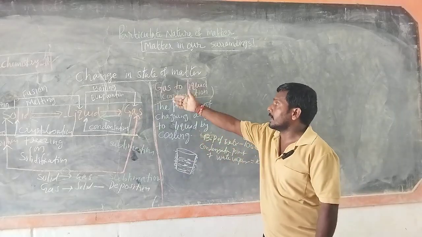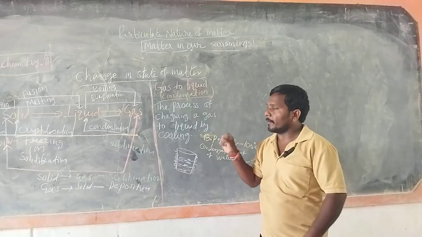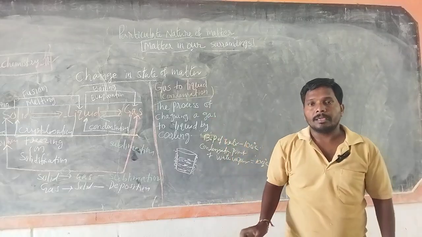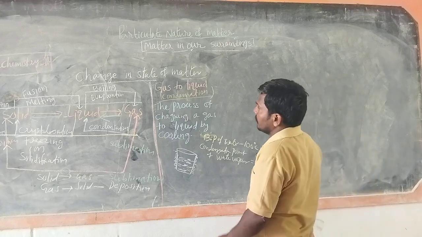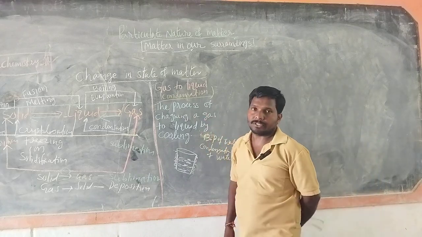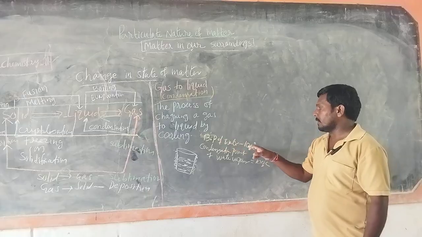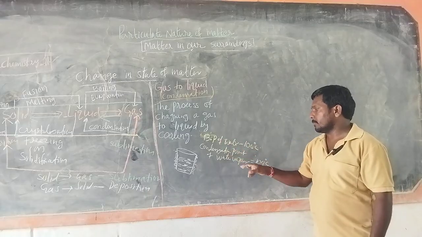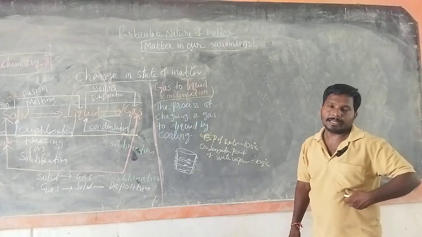That means gaseous state to liquid state. Such a phenomenon is called condensation. Keep in mind, the boiling point of water is 100 degrees, and the condensation point of water vapor is also 100 degrees.